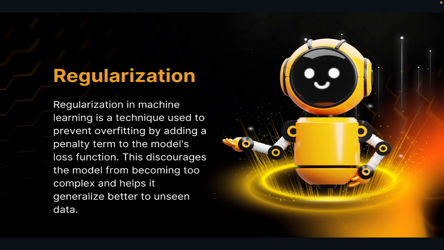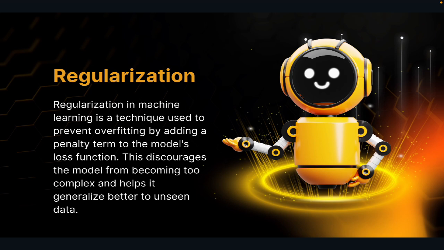Next is ridge, L2. Ridge is like a gentler elastic band. It doesn't kill features, but it pulls them towards zero, reducing their impact but keeping everything in play. If you want to shrink your model rather than delete features, then this is your go-to option.